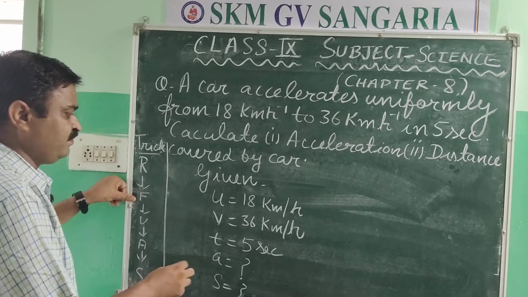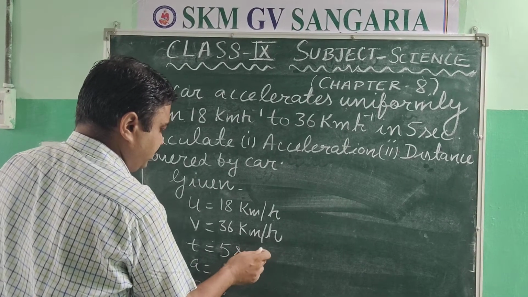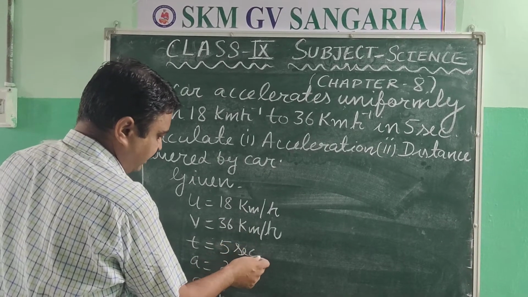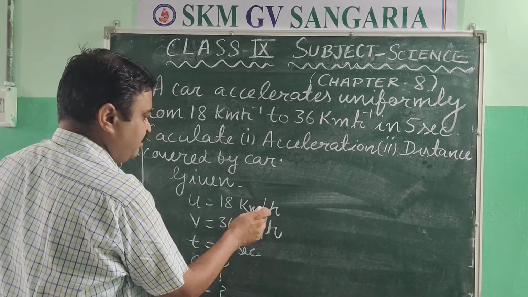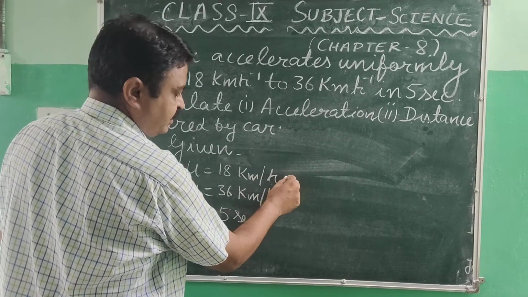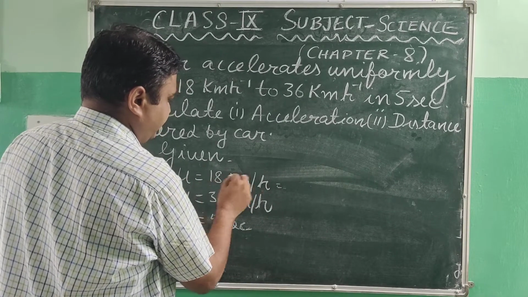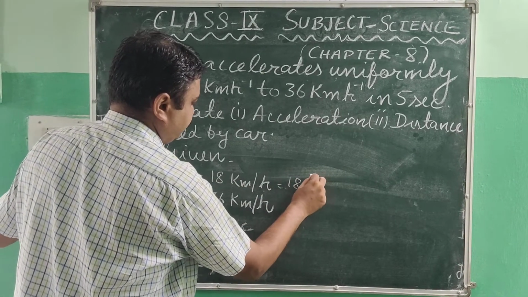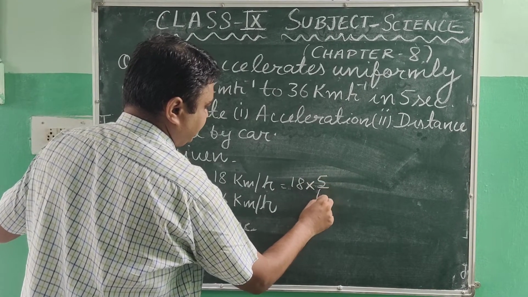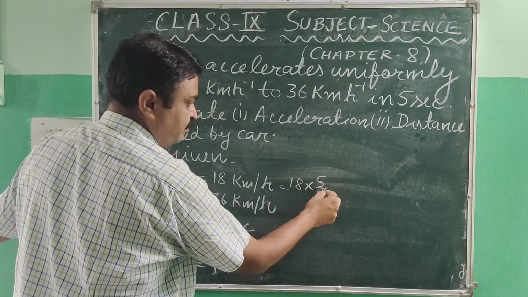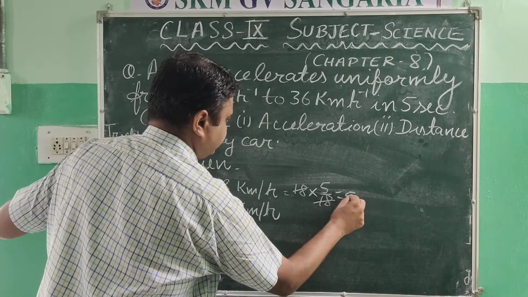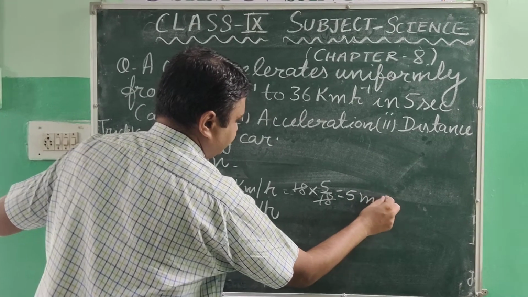Now what will we do in this? The quantities are not in a consistent combination of units. Second is in SI, but kilometer per hour is not an SI unit. So what we will do is convert it. Like 18 we will convert into meters per second. If we multiply it by the simple trick 5 upon 18, then we will get it in meters per second. So what is it? It is 5 meters per second.